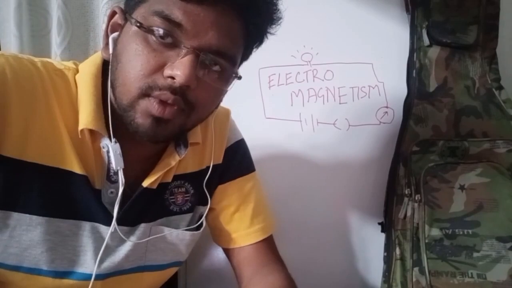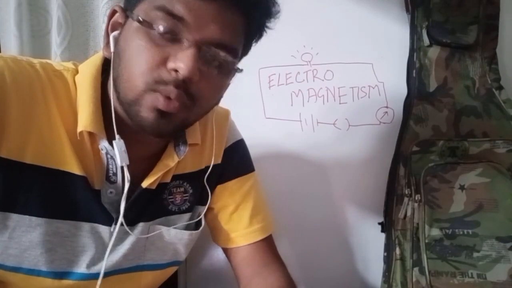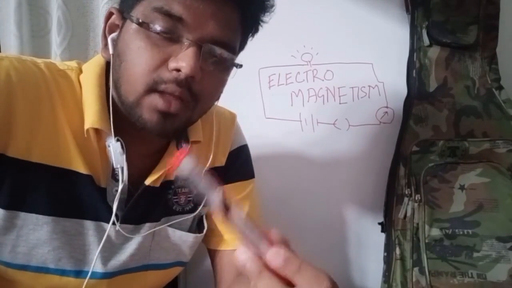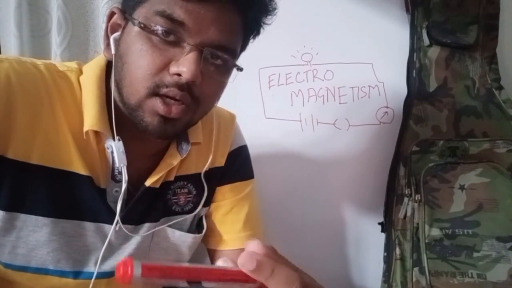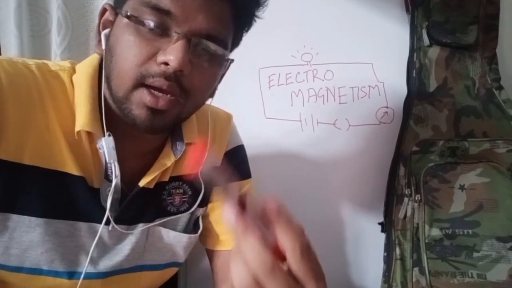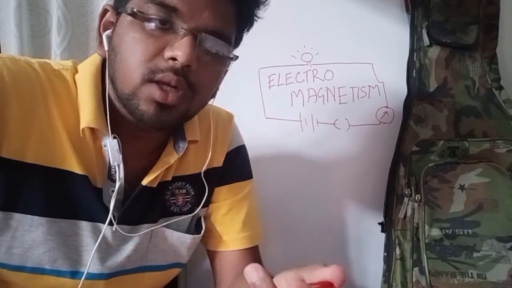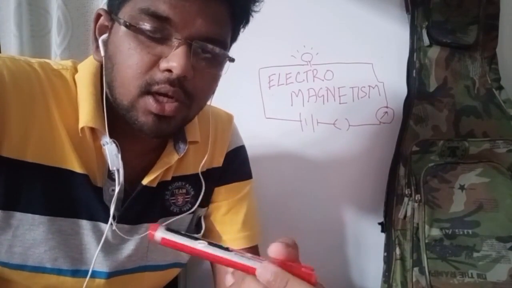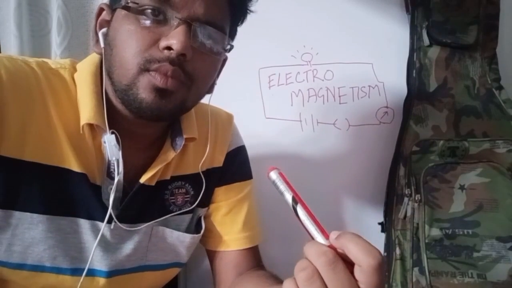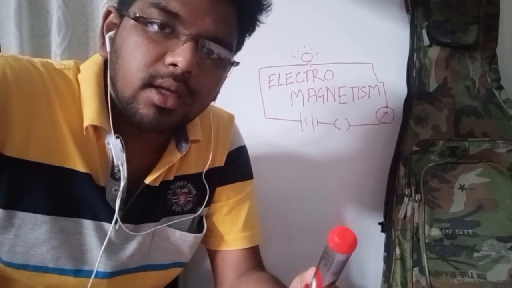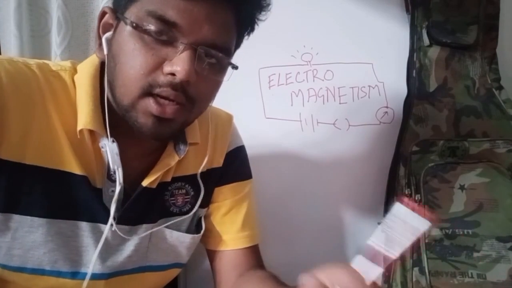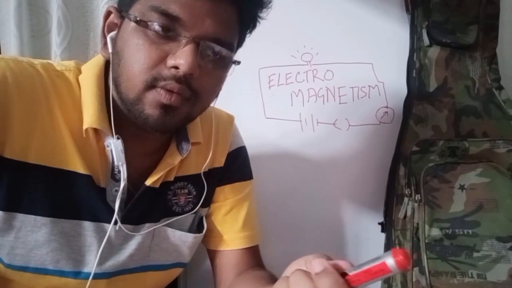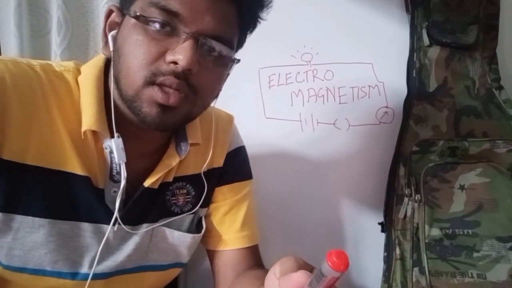The last topic of the last lecture was the heating effect of electric current. That was only one effect of electric current. There are basically two other primary effects: one is the magnetic effect of electric current, and another is the chemical effect of electric current. The magnetic effect we will discuss in this video part by part, and the chemical effect you will get in later classes. But as in the other video, I will go on explaining the keywords first.